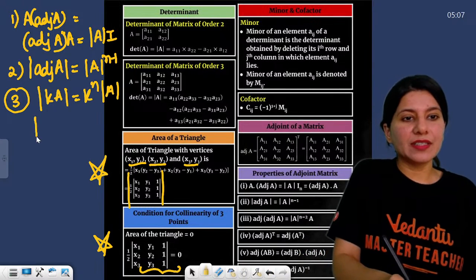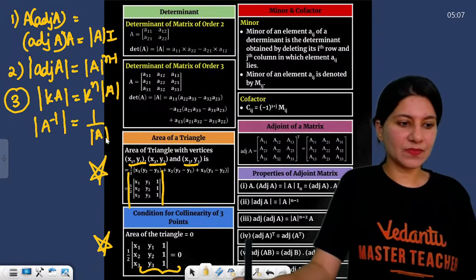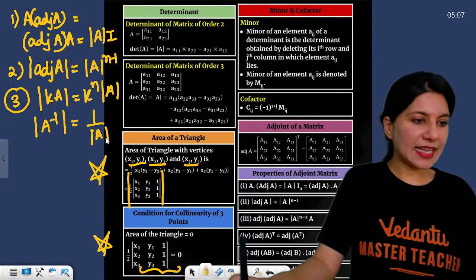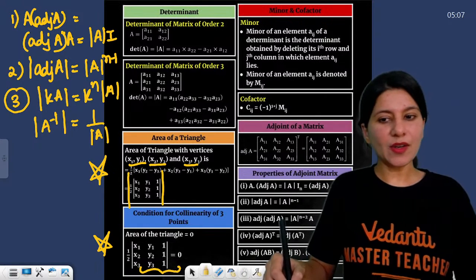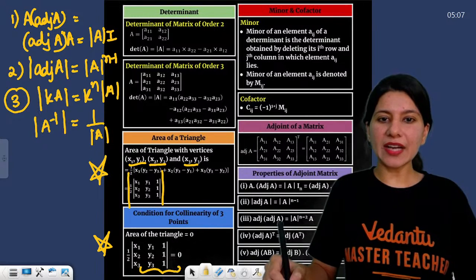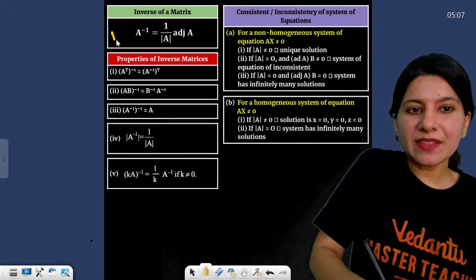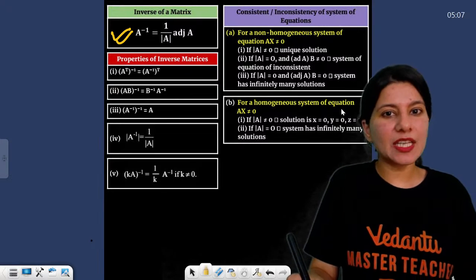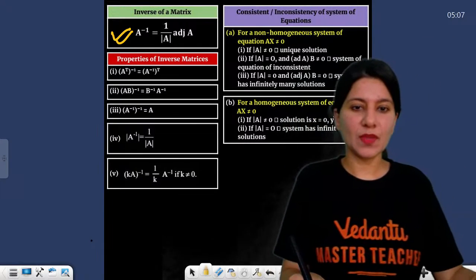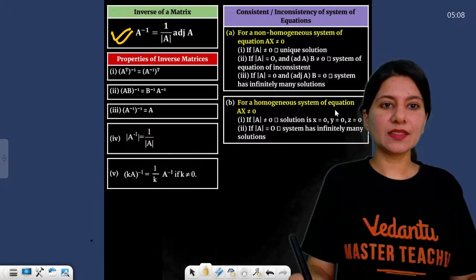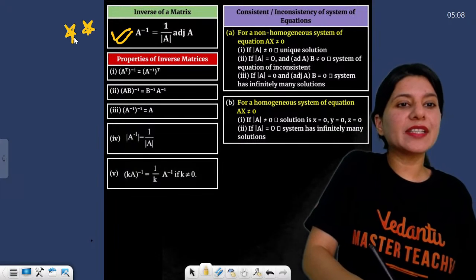And then we have determinant of A inverse, which is 1 upon determinant A. Clear? All these properties for determinants are clear. Now, inverse of a matrix. You know A inverse is equal to adjoint A upon determinant A. What is the adjoint of A? Cofactor transpose. Clear? You will definitely see a question related to the inverse of a matrix.